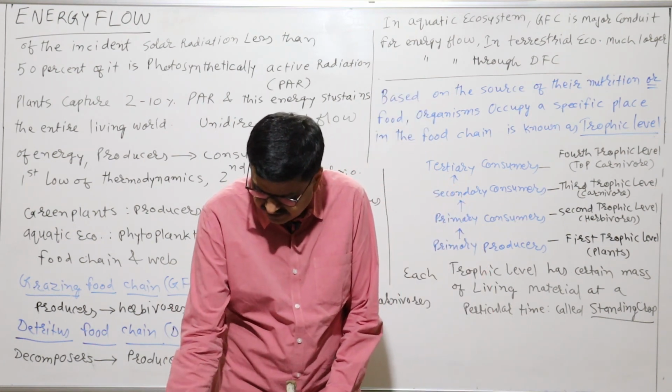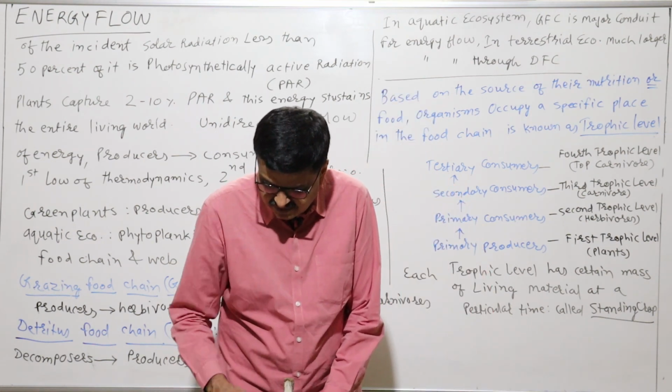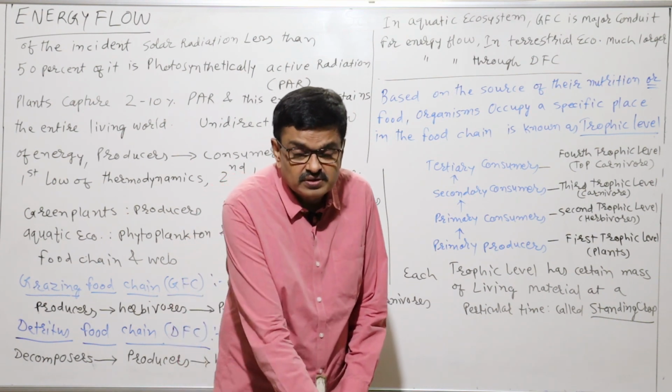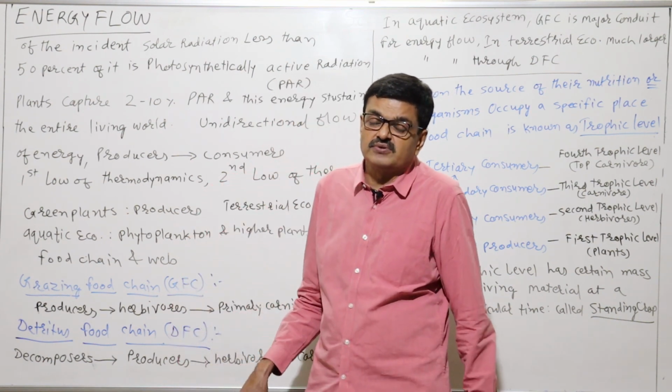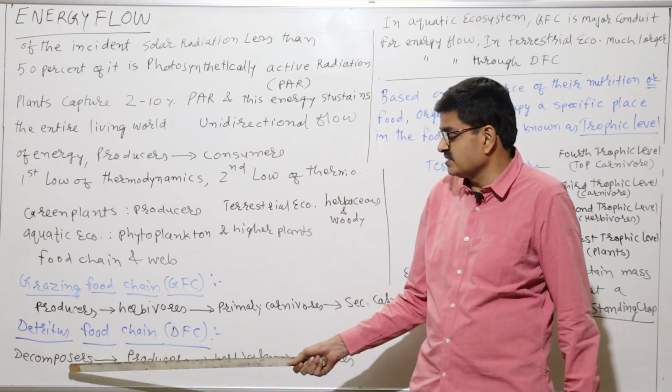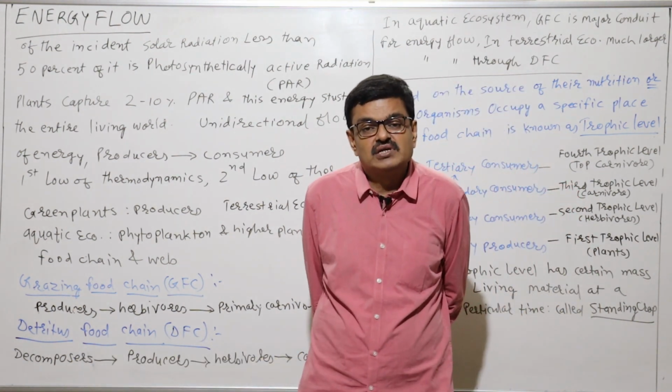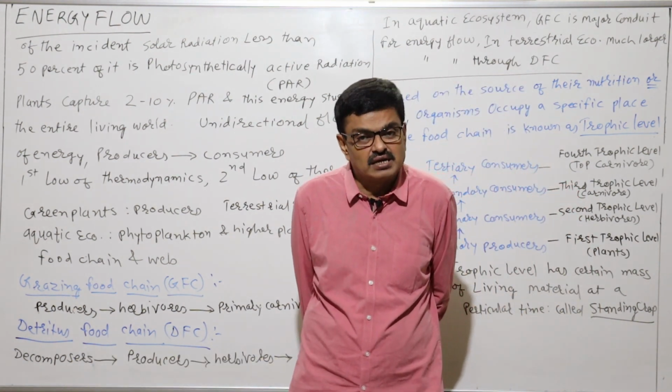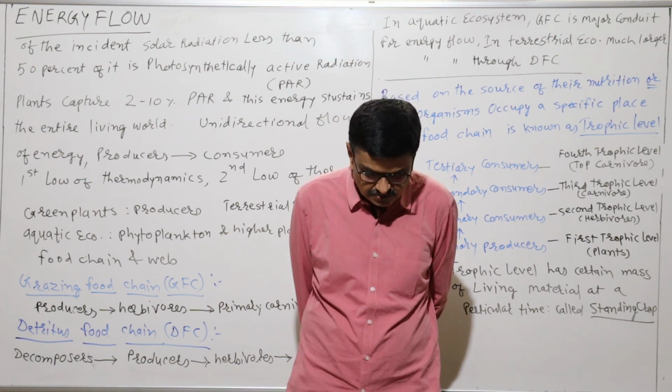Okay, and particularly the detritus organisms are called saprotrophs because they obtain energy through decomposition.